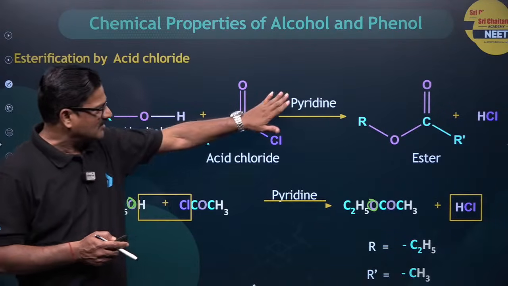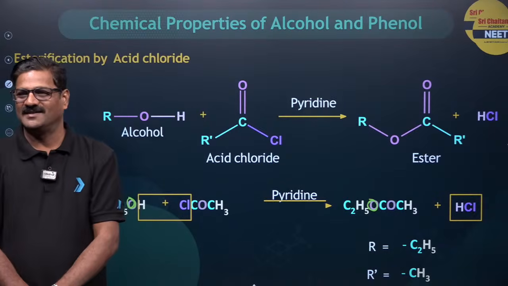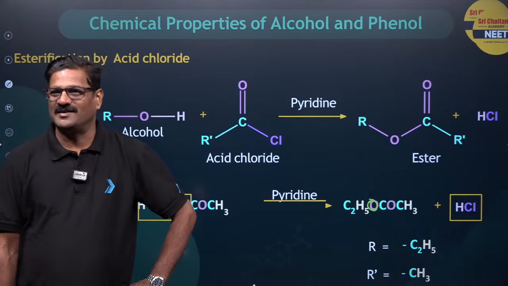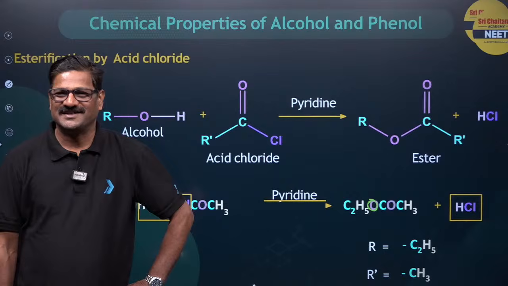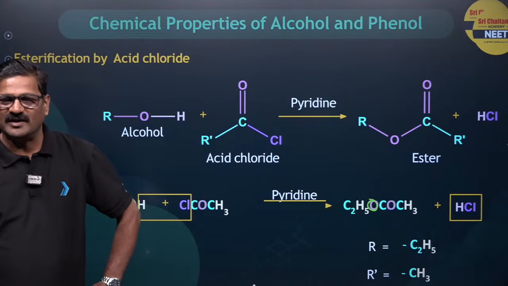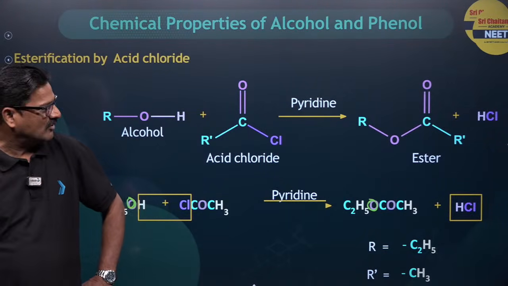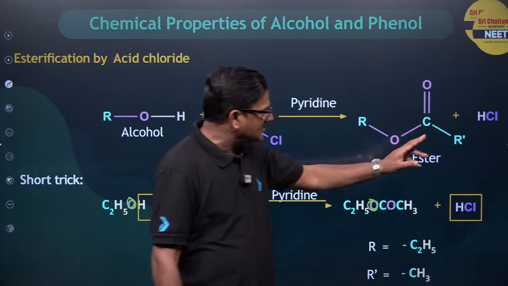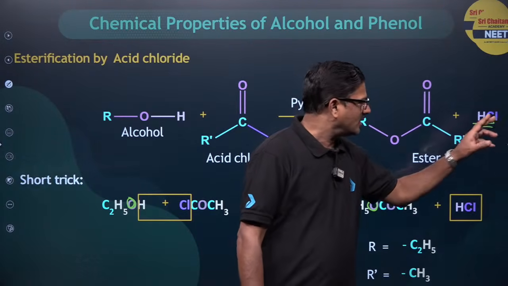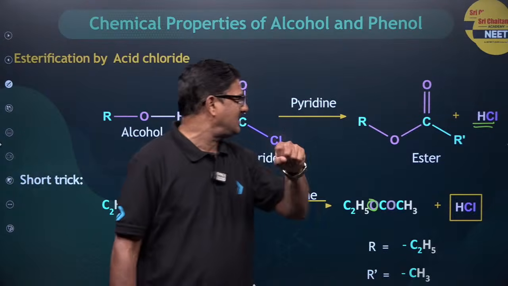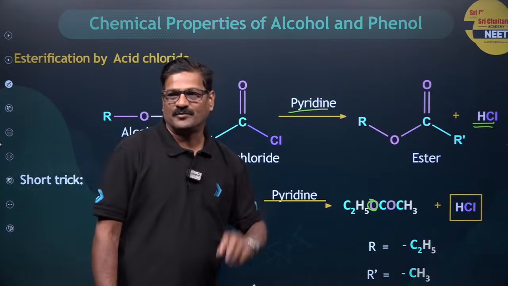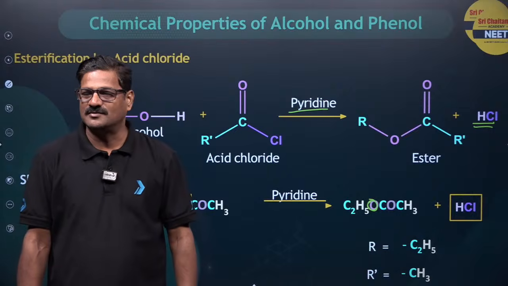Why is pyridine a solvent? Somebody can tell me. Why is pyridine a solvent in this reaction, bachcha? So pyridine is used as a solvent. Why? Because the acid that is formed as a byproduct is easily absorbed by this pyridine. Fine. Any doubt?